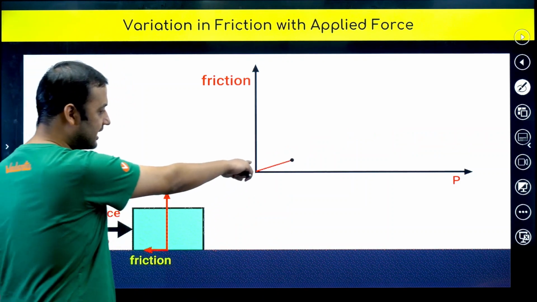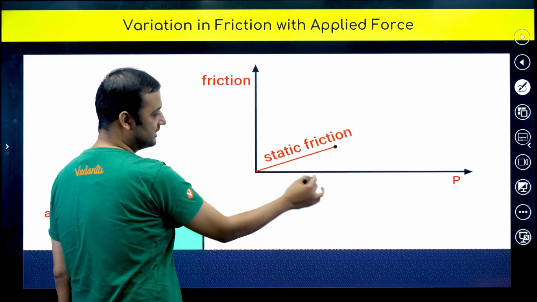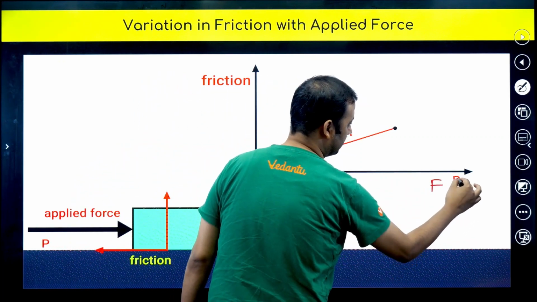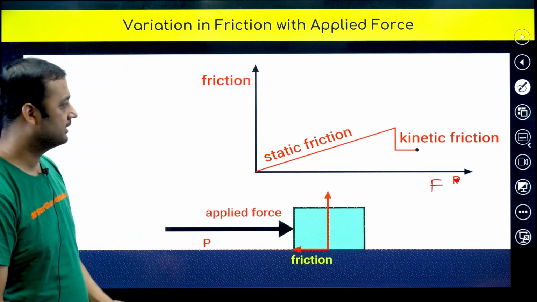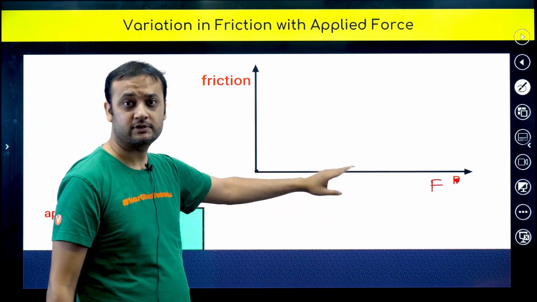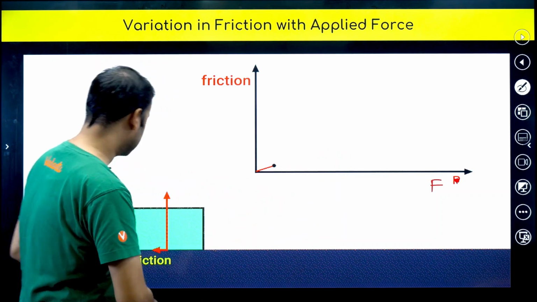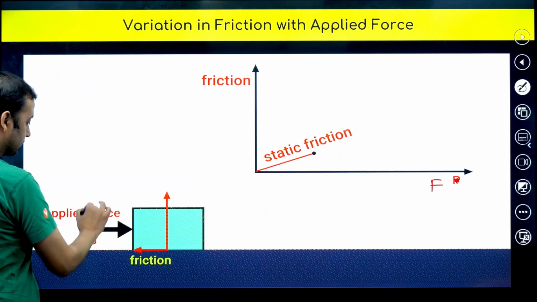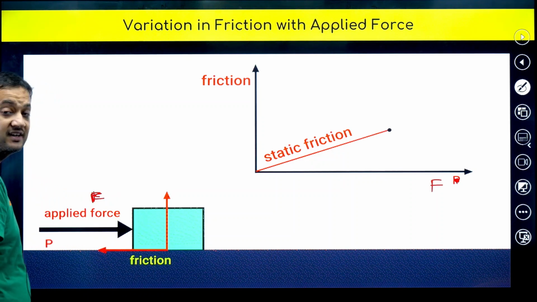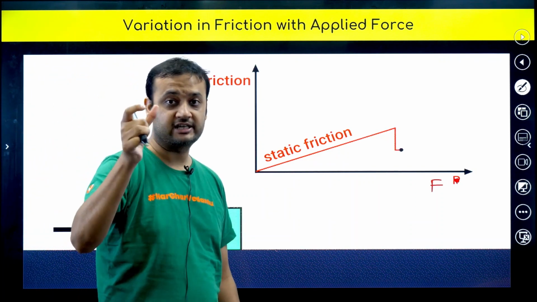You can see the graph also. Here there is friction and here there is applied force, which you can call F if you want. Friction and applied force are equal. Why are they equal? Because the block was not moving. Friction and applied force are equal, but which friction? Static friction.